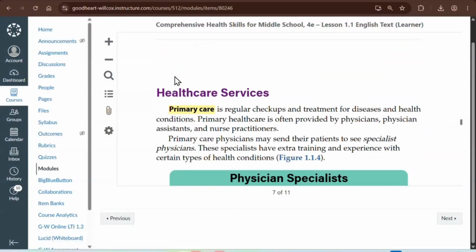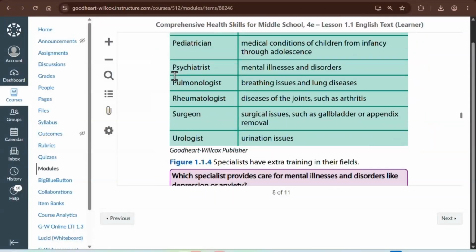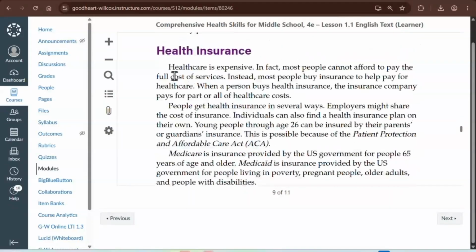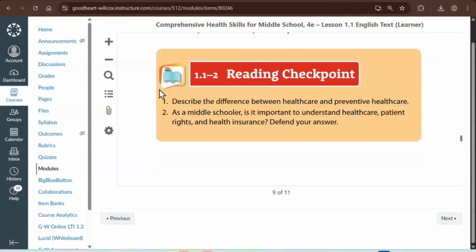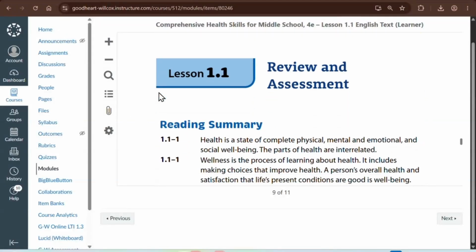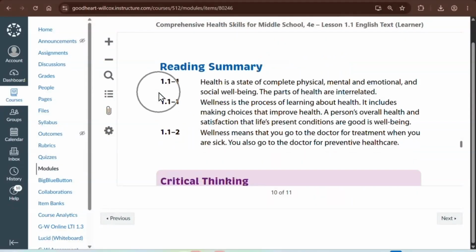And one thing I wanted to note about the middle school program, when you get to the end of a section, which I should be coming to the end of a section, you will see our reading checkpoint questions. This is one of our middle school only features. Teachers, you will have a digital copy of that you can print or assign as either a Word or Google Doc in Canvas.